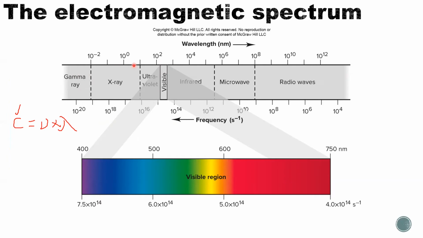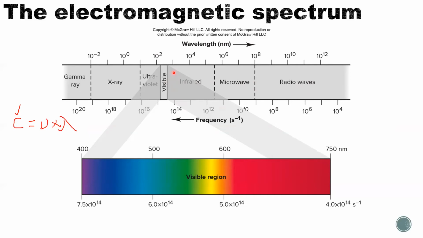Starting from the lowest wavelength, or highest frequency, is gamma ray. And then larger than that is X-ray. After X-ray is ultraviolet. After ultraviolet light is visible light. Okay, and then infrared, microwave, and the radio waves.